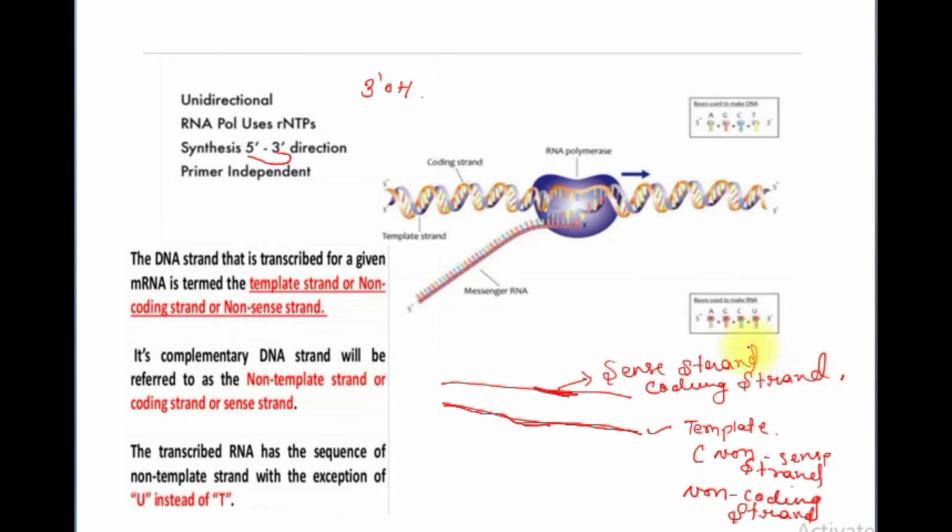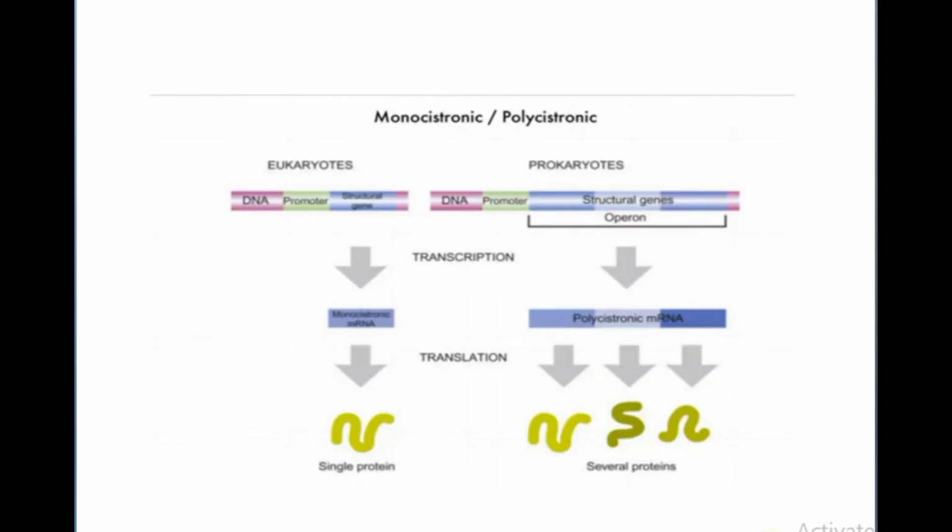Okay, and the major difference is between the U and T. In case of a DNA, T will base pair with A, and in case of RNA, T will be replaced with U. That means A will base pair with U. Okay. So there are some other terms like monocistronic or polycistronic. If we discuss the monocistronic, that means only one type of protein will be produced from this mRNA or RNA. The structural gene will code for only one type of protein, and it is common in eukaryotes.